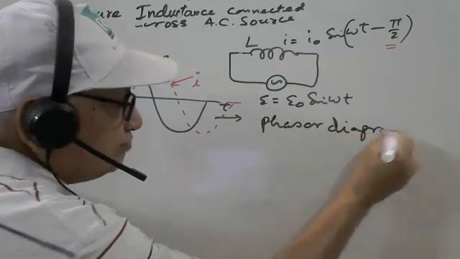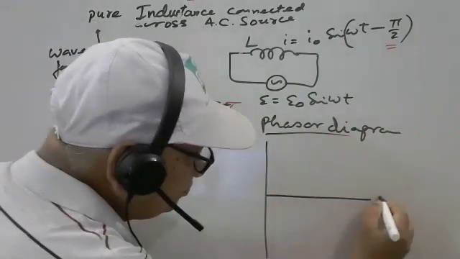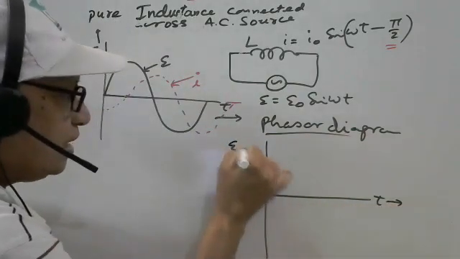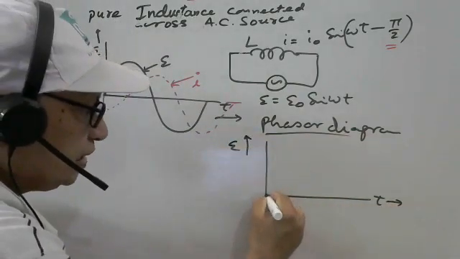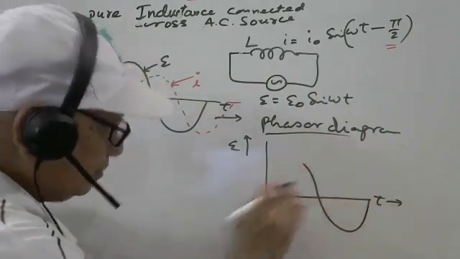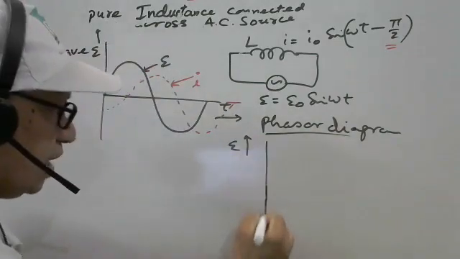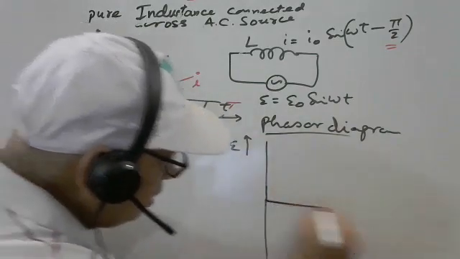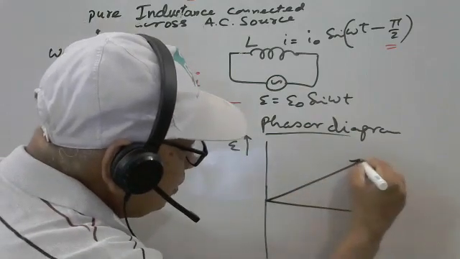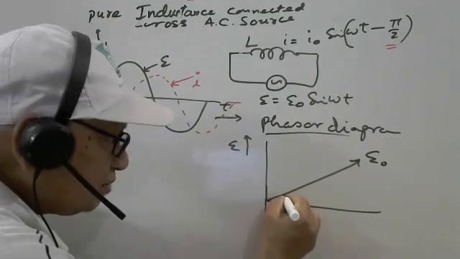Phasor diagram at any moment of time, say suppose this is the voltage like this and phasor diagram. Okay, so let us discuss the phasor diagram, waveform already done. This is the maximum voltage at any moment of time, say phi.